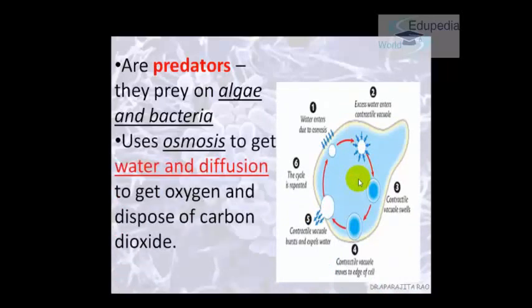And to drink, what it does is, it uses osmosis and diffusion. So if you see this picture carefully, this is a contractile vacuole. It is a part of the amoeba. All the dirty toxins get absorbed in this vacuole with the water. After that, the contractile vacuole swells up, and when it is swelled up enough, it moves to the edge of the cell. After that, it bursts and expels all the dirty water with toxins outside. This process keeps repeating, and that is how the cell keeps on excreting.